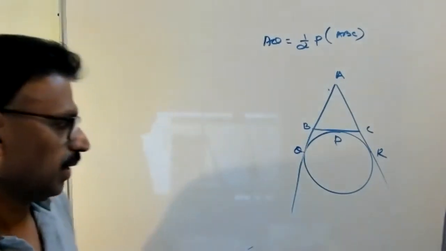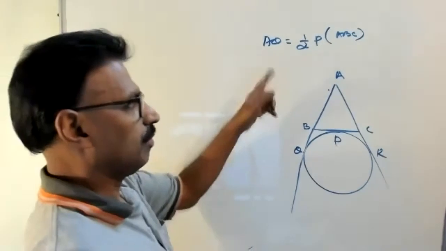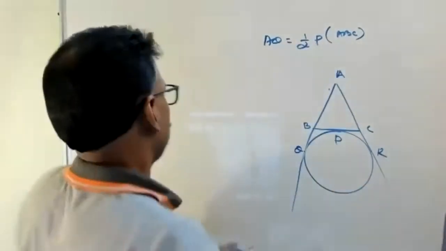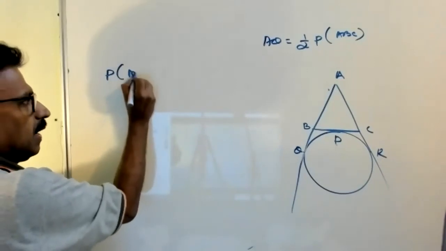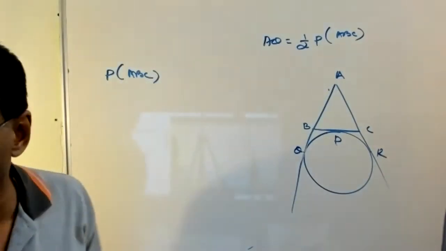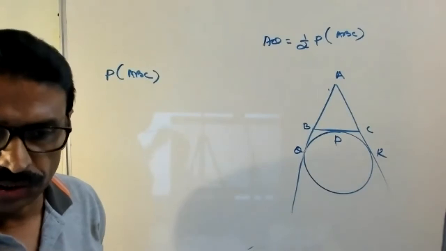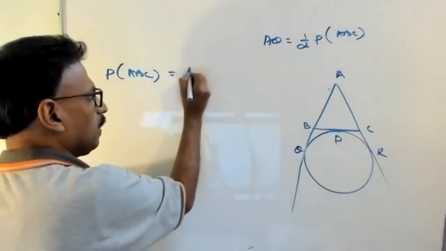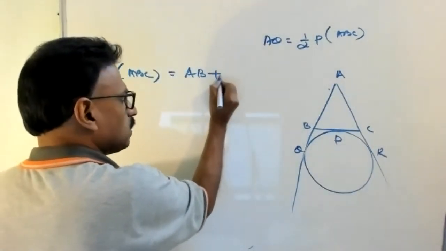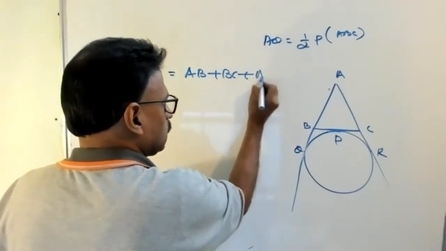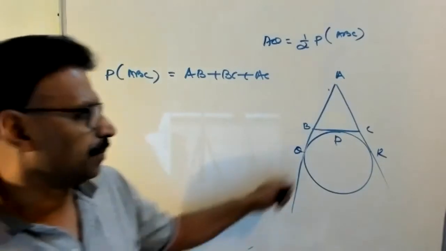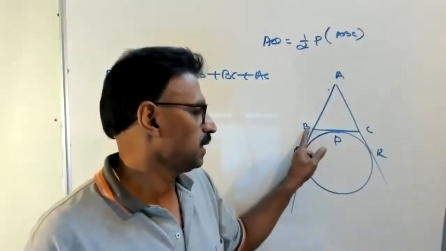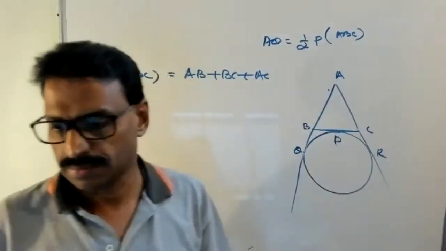Look here. I start from here. Perimeter of triangle ABC. You don't write P of ABC, you write the full perimeter of triangle ABC equal to what? AB plus BC plus AC. Perimeter of triangle ABC means AB plus BC plus AC.